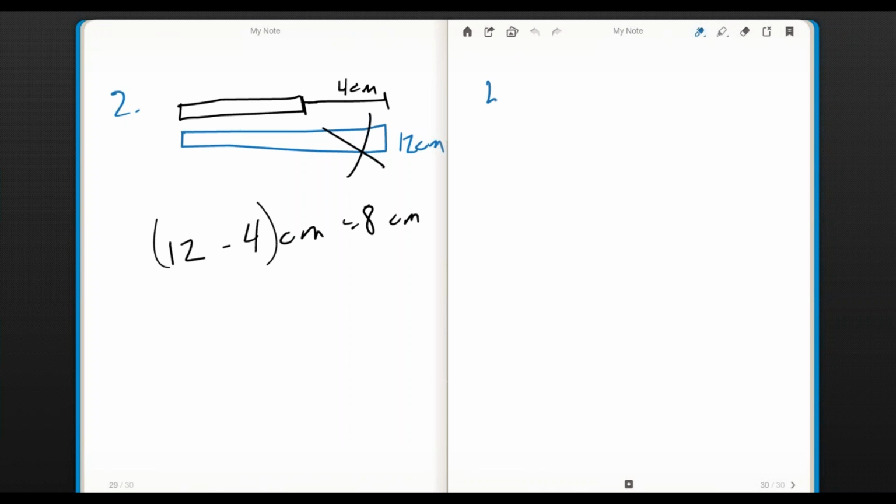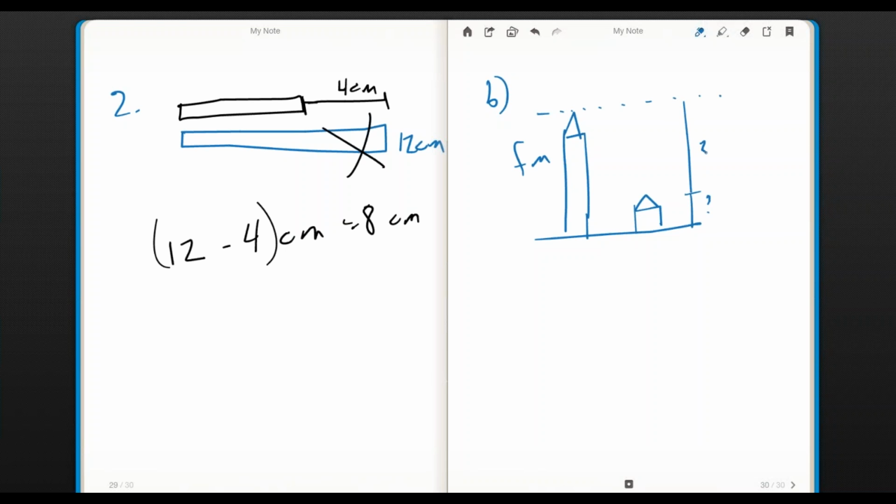But then you go over to part B and it starts talking about this big silo in this house. And we don't know how much the house is, but we know that the entire silo is F meters, and we know that the silo is 36 meters taller than the house. So the house would be the entire value of F, this whole height, without that part.